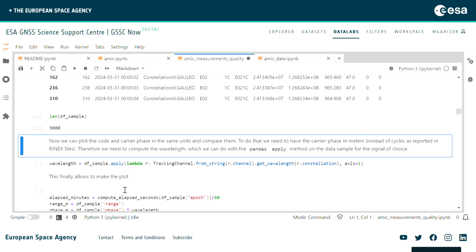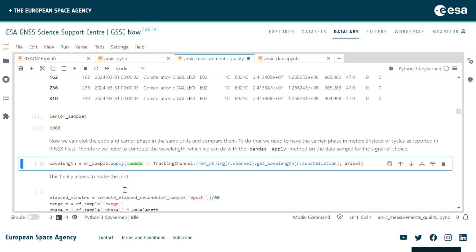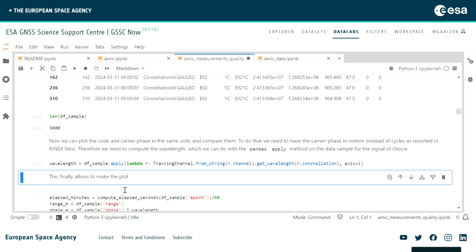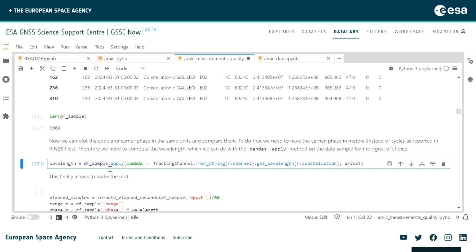Also, for later, we will need to compute the wavelength, because if we need to combine measurements from code and phase, we will have to transform the L1 phase, which is expressed in cycles, into meters. To do that, we have several convenience methods: for each and every row in the sample data frame, we apply a function, and this function is defined here.